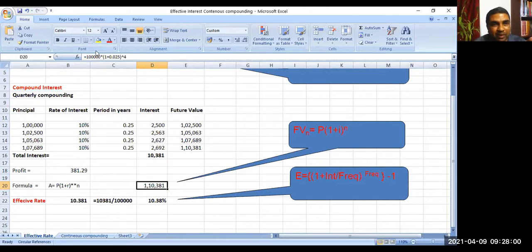In the formula bar, 1 lakh into 1.025 to the power 4. 4 is for 4 quarters, and 0.025 stands for 10% divided by 4. So accordingly, future value can be directly computed.